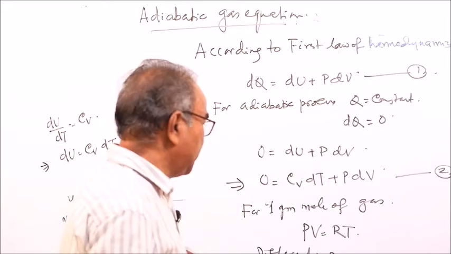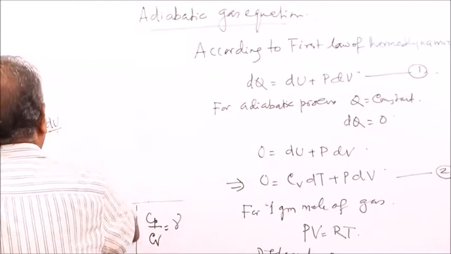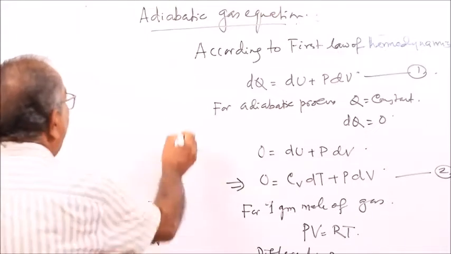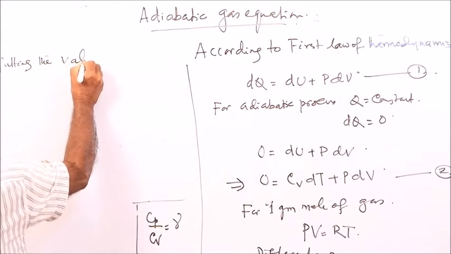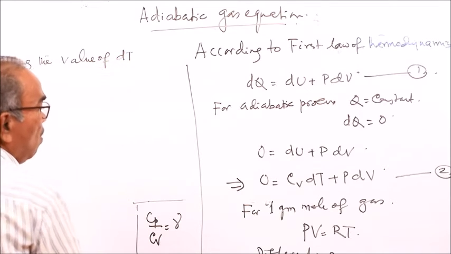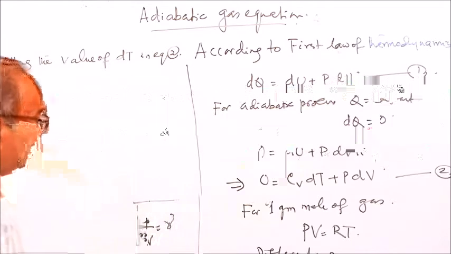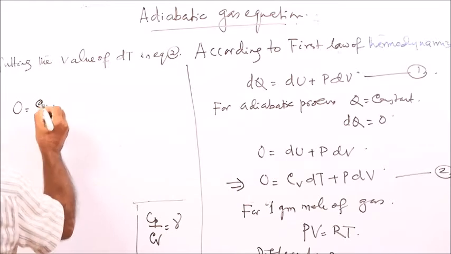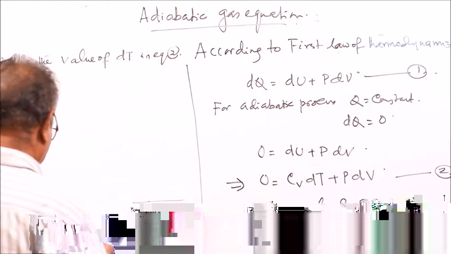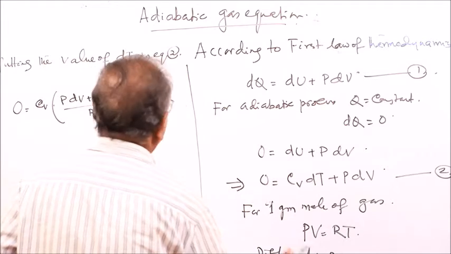Putting the value of dt into equation 2, 0 is equal to Cv times dt, where dt is P dV plus V dP by R, then plus P dV.